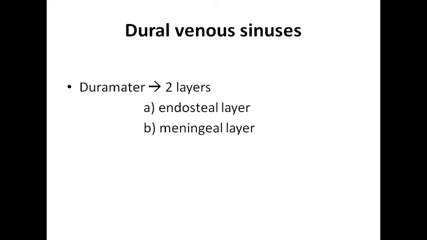So when we look at the dura mater closely, this dura is a bilayered structure. These two layers are known as endosteal layer and the meningeal layer. Now just think of these names. Endosteal means near to the bone, and meningeal means towards the meninges.